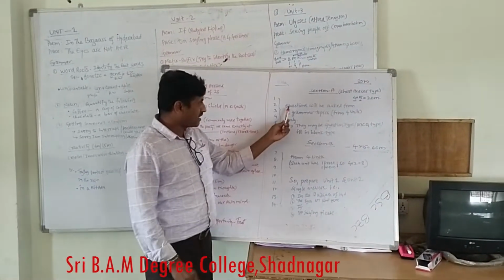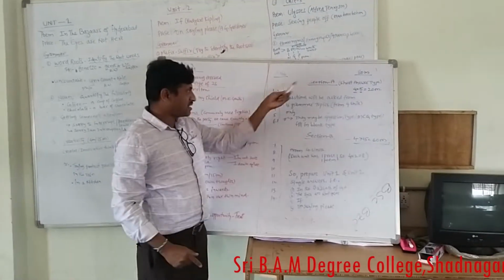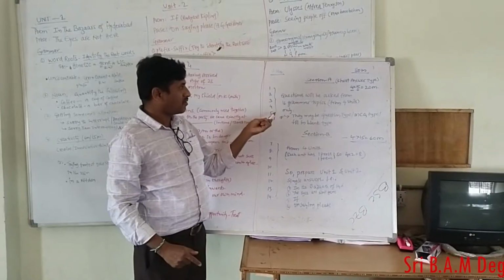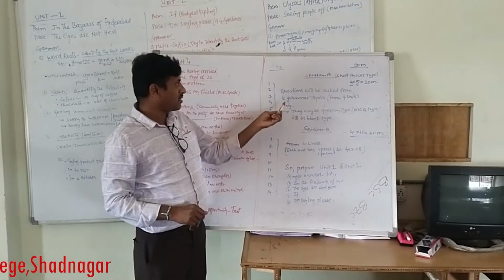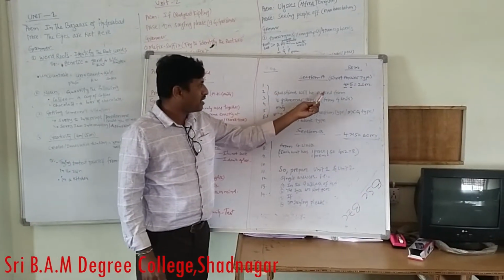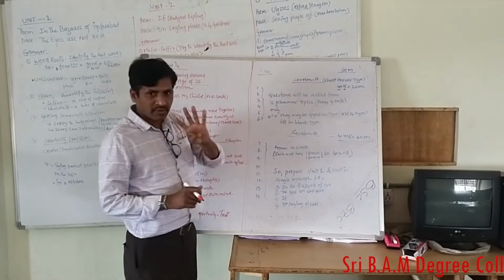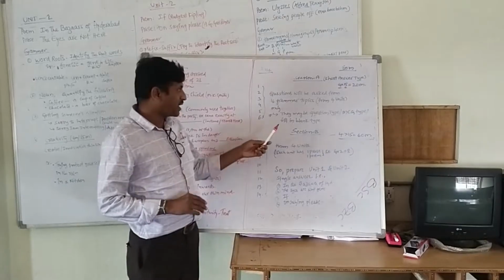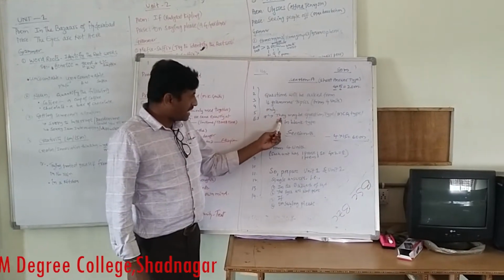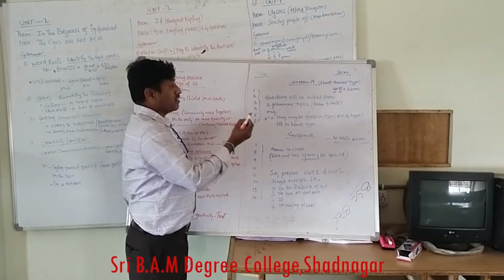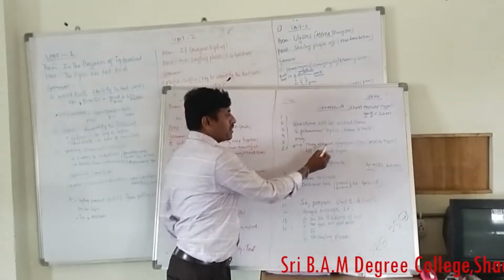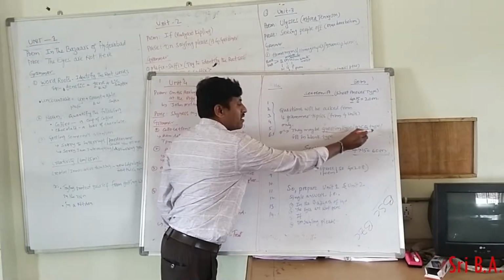So now you can see, section A is totally designed for grammar marks only. Questions will be asked from 16 grammar topics. We have 16 grammar topics from 4 units. Don't get confused. The questions may be MCQ type.